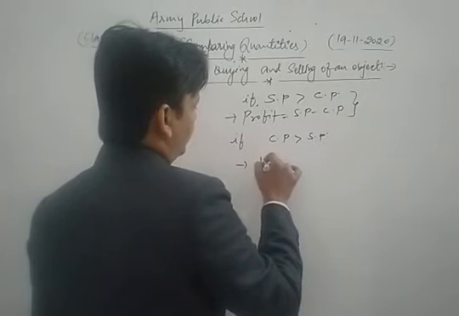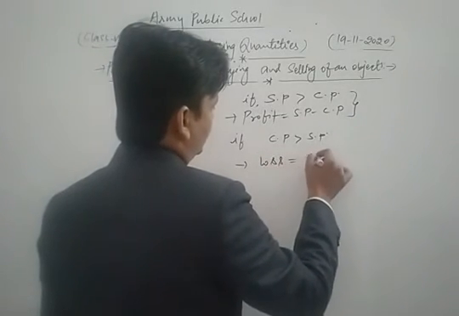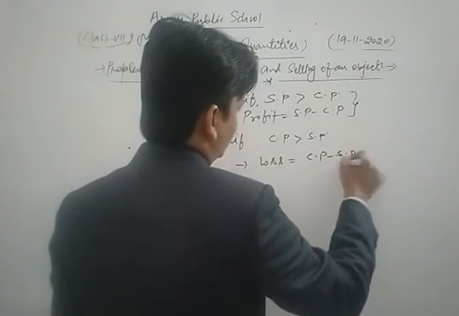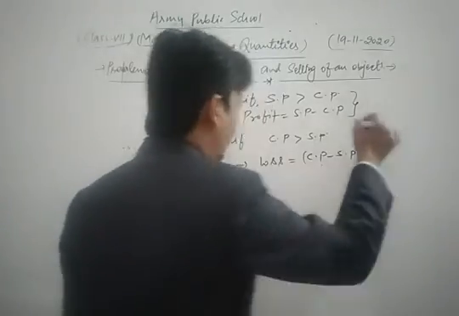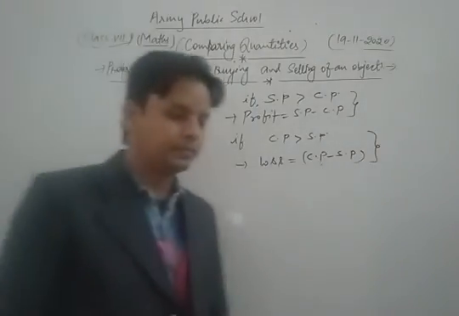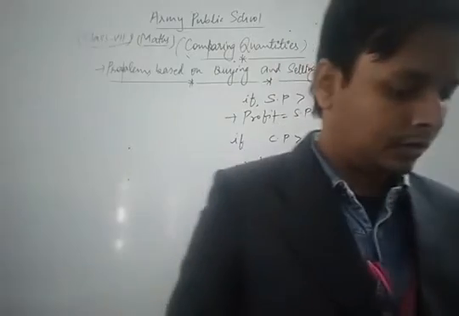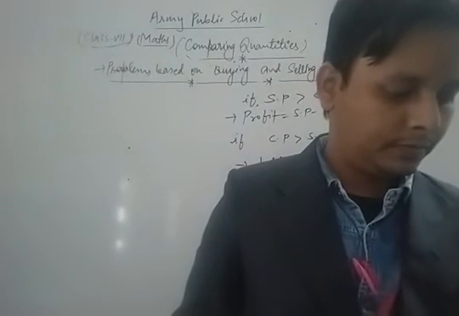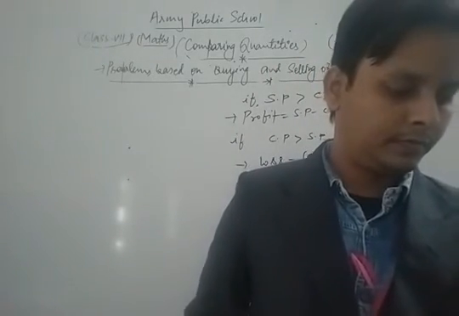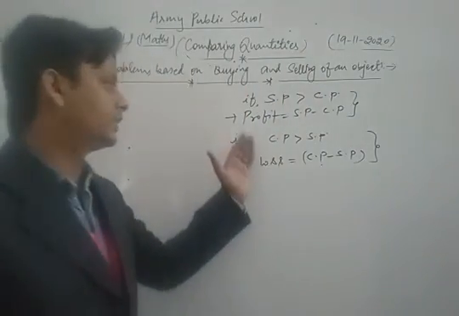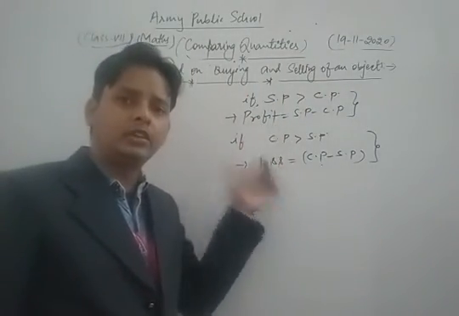So the general formula for loss is cost price minus selling price. This is the general formula for profit and loss.